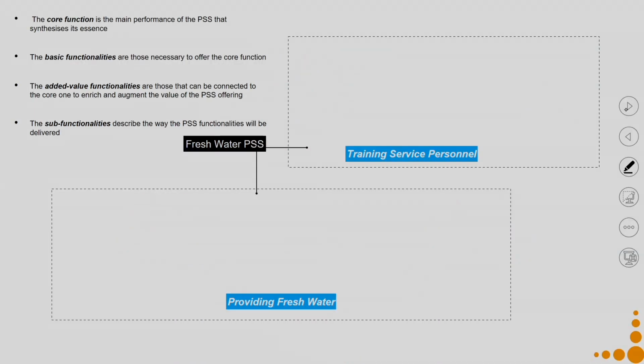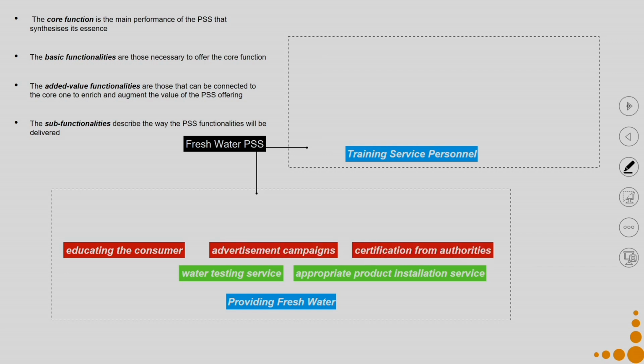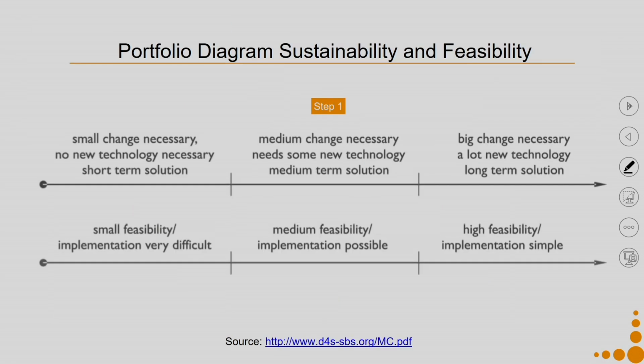I can analyze my ideas and see, okay, if it has certain kind of drawbacks, sustainability related drawbacks or feasibility related drawbacks, how can I improve it further. Then we spoke about that we should define our core functionalities, basic functionalities, added value functionalities and sub functionalities. That helps us to understand what the SPSS is going to offer.